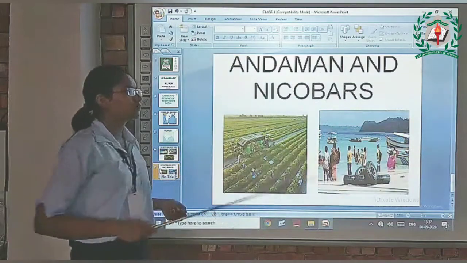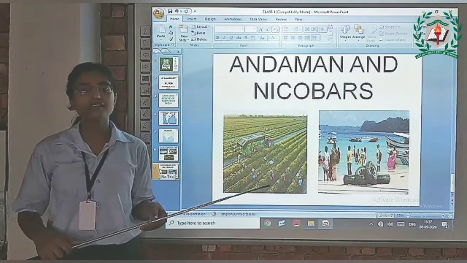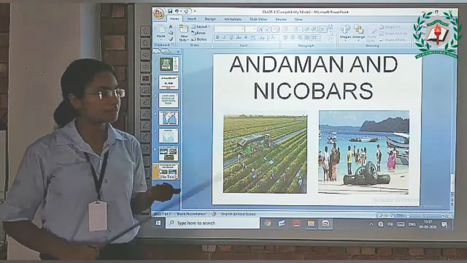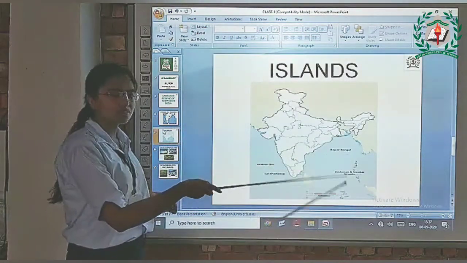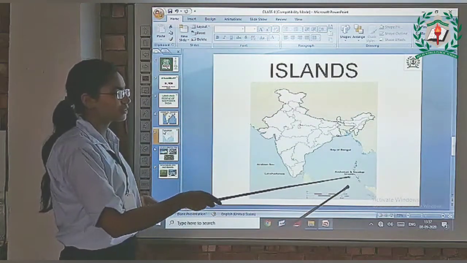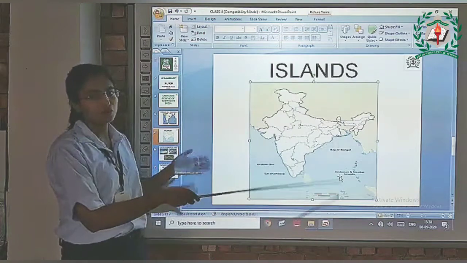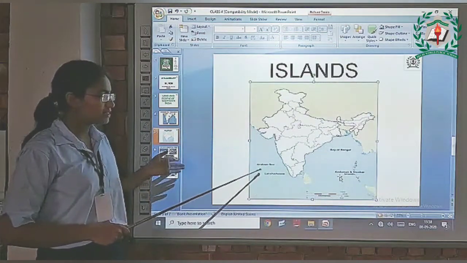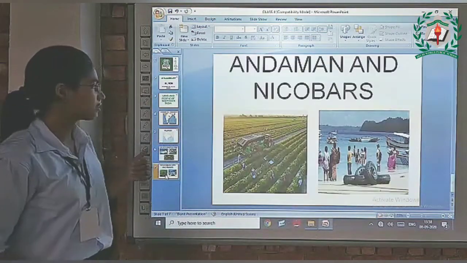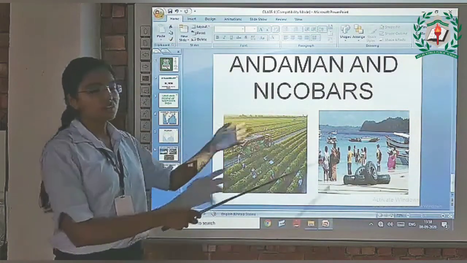Next is Andaman and Nicobar. Andaman and Nicobar has a total of 572 islands and it is far from the Bay of Bengal. Here are the Andaman and Nicobar Islands and here is the Bay of Bengal. These are far from each other. Lakshadweep was near the Arabian Sea, but Andaman and Nicobar and the Bay of Bengal are far from each other. The main occupation of people who live in Andaman and Nicobar is agriculture and tourism.